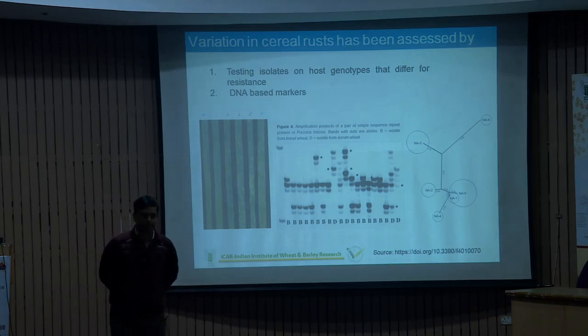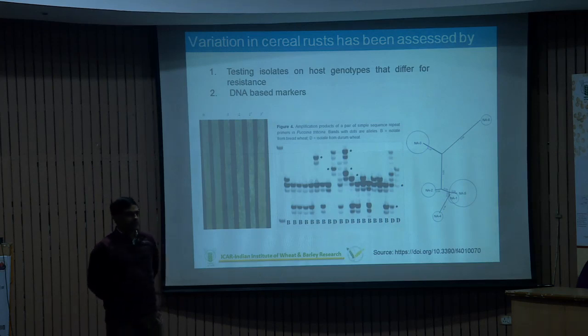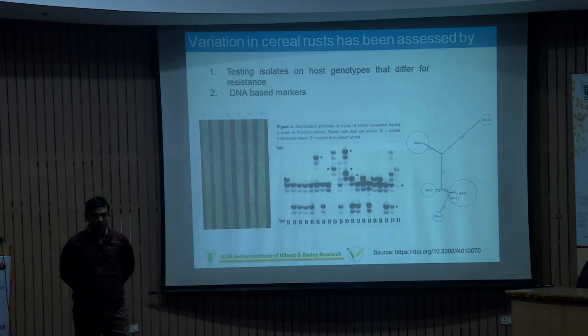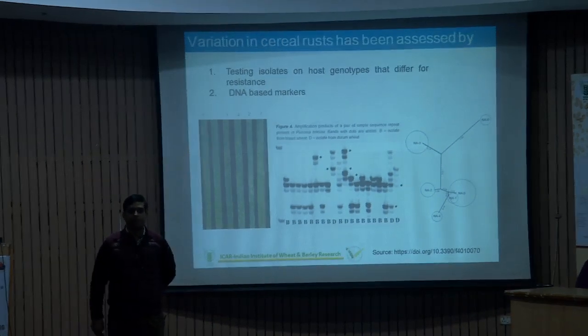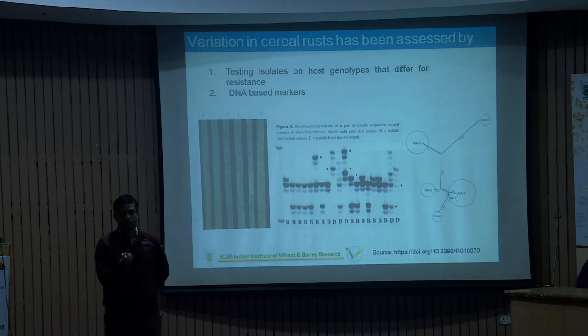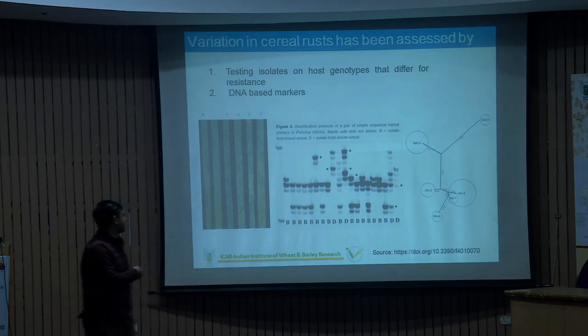What does it mean? This is the criteria, because in laboratory conditions we get a lot of information. When we put inoculum onto the susceptible host, it gives us some type of flag information. There is no spore, but there is some initial hypersensitive reaction type, that is flags.